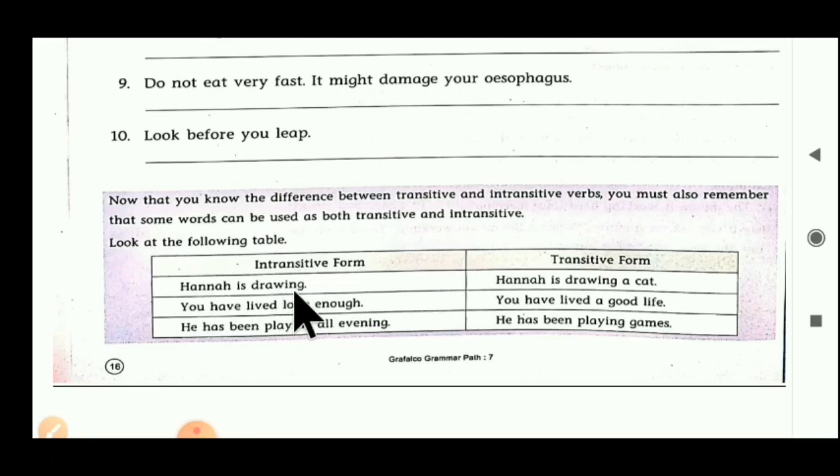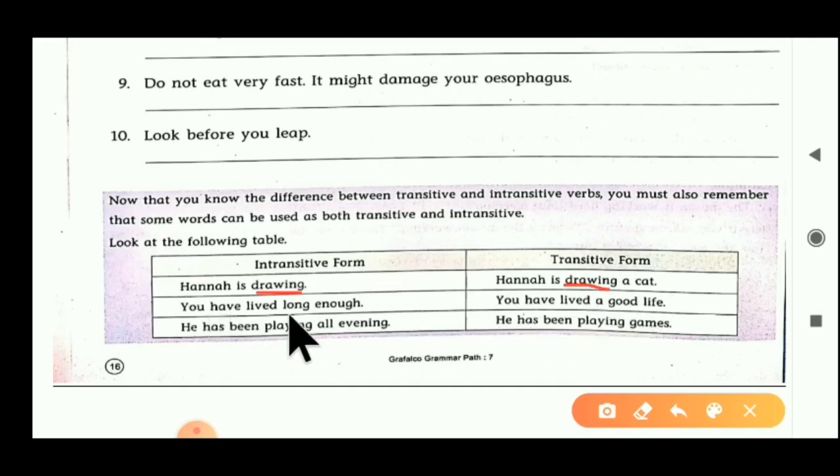Hannah is drawing. Here drawing is a verb used in intransitive form. But the second example: Hannah is drawing a cat. Here drawing is used in transitive form, because after drawing an object follows. So it becomes a transitive verb.